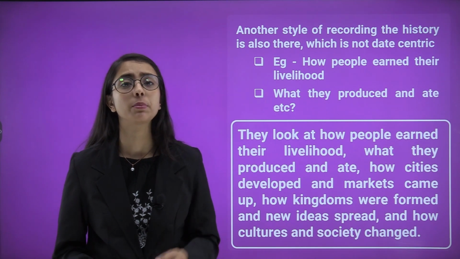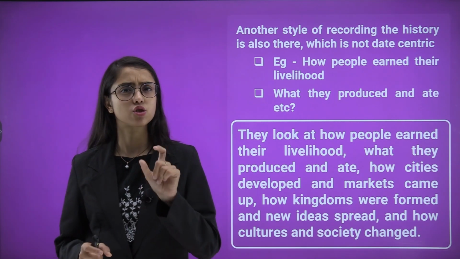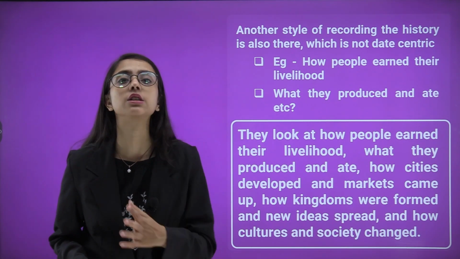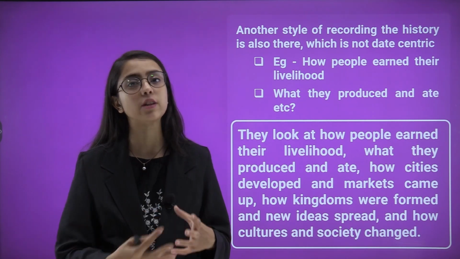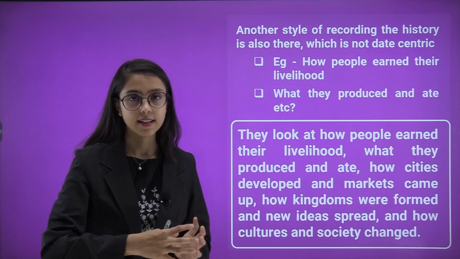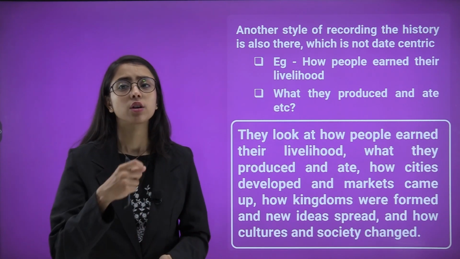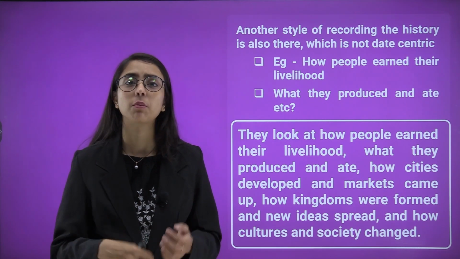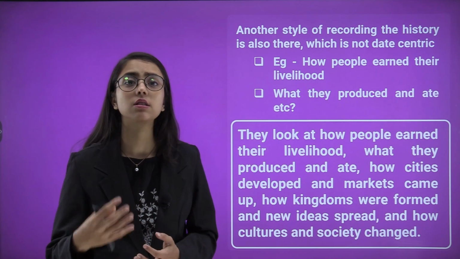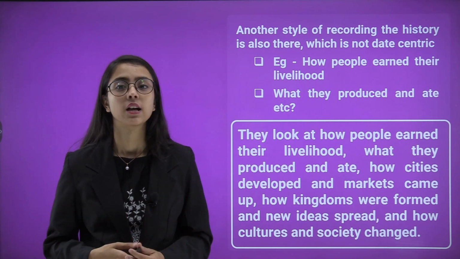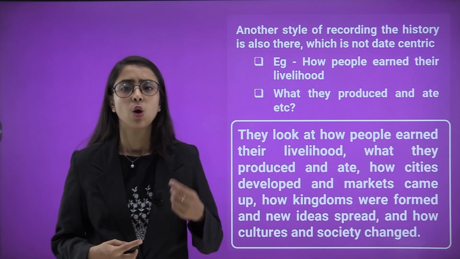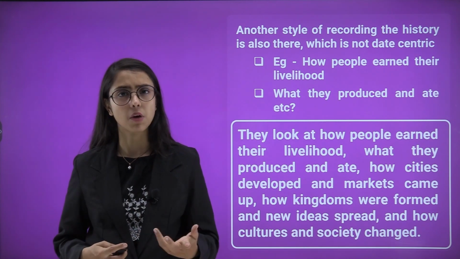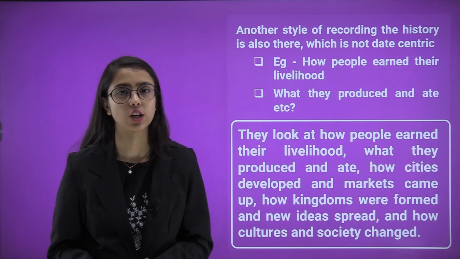For example, how people earn their livelihood. So, can you comprise it just in one date or one numeral? No, you can't, because here we are talking about reasons, like how something happened. So, you will have to explain the process, that first this happened, then that happened. For example, what they produced and ate. Can you give it a date? No, because here we are talking about a descriptive question. We are talking about the reasons and subjective questions. They look at how people earned their livelihood, what they produced and ate, what they wore, how things developed, how cities developed, what were the markets like, what was trade like, etc.